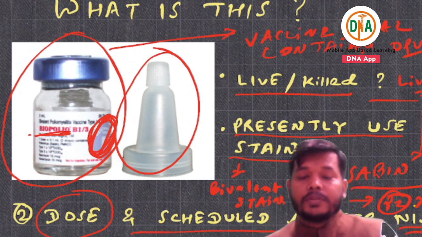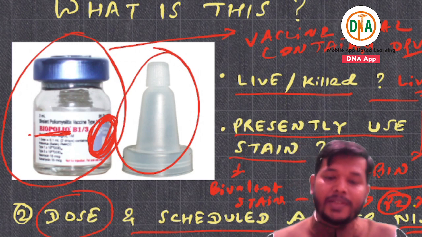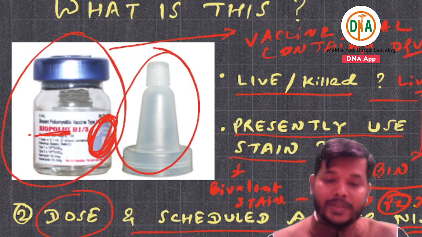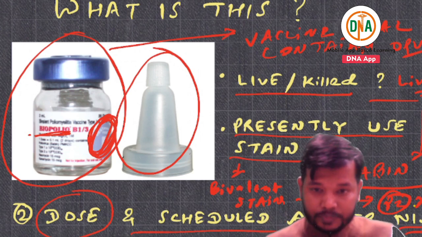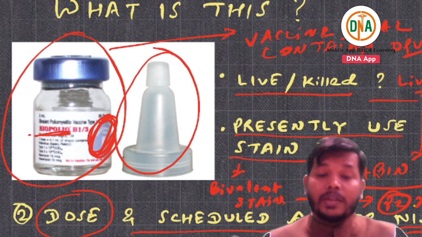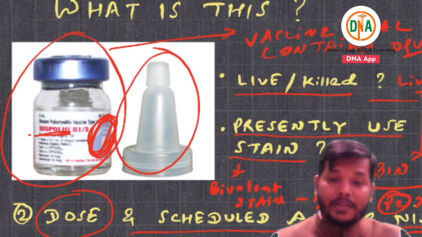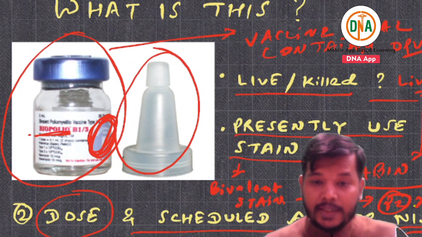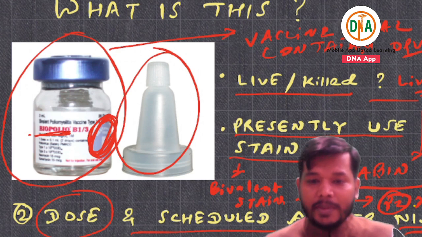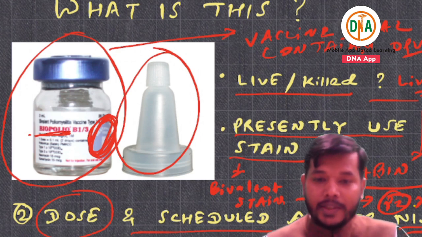I have also covered the programs related to OPV, AFP surveillance, which country is endemic, which component has been removed for polio, and the latest things like the national switch day, validation day, what is meant by switch and validation. Everything I have already covered.